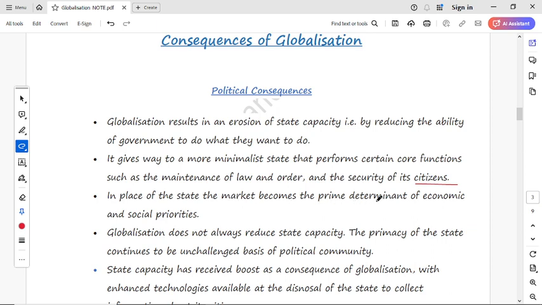And the next is the place of the state. The market becomes the prime determinant of economic and social priorities. Means the market is becoming the prime determinant of the economic and social priorities in globalization. These are the political consequences.